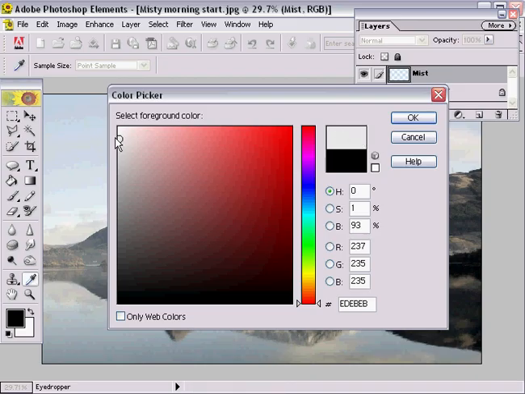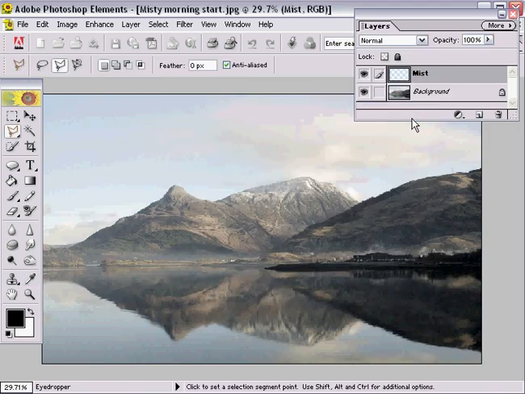Almost looks white, but not quite. Maybe that's a little bit too dark. I'm going to lighten it just a little bit and click OK. It's only when we see the colour we've selected alongside white that we can tell that we haven't, in actual fact, got a nice off-white colour.